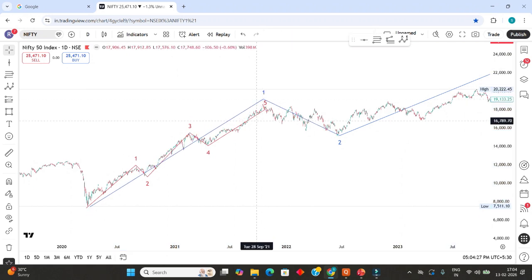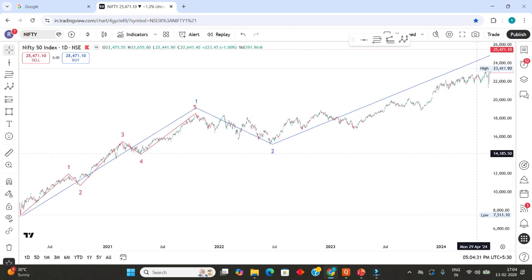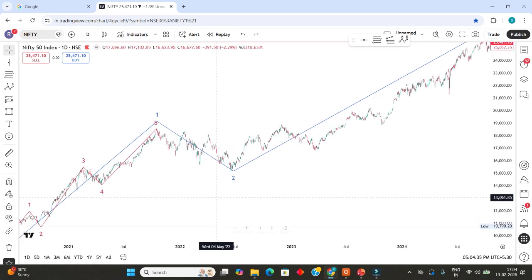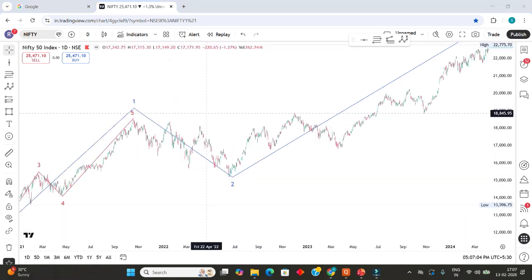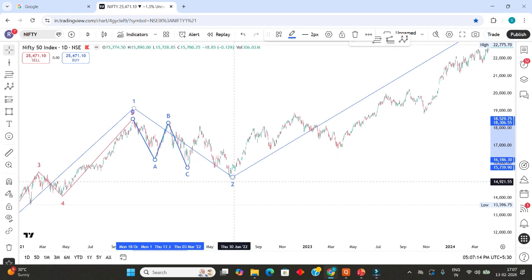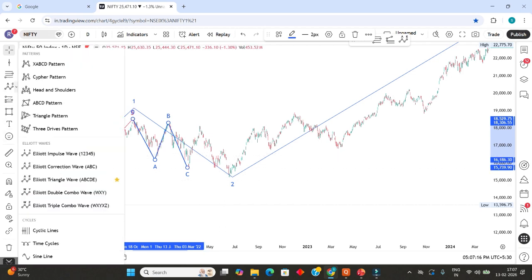OK, now this should have 3 waves. So here this is A, this is B and this is C. Now you may ask, what is this then? Okay, so you will study this in future.